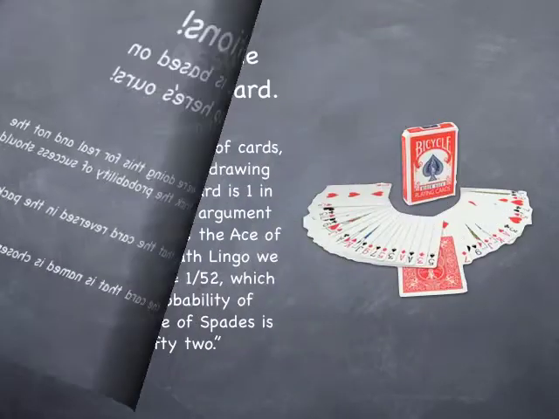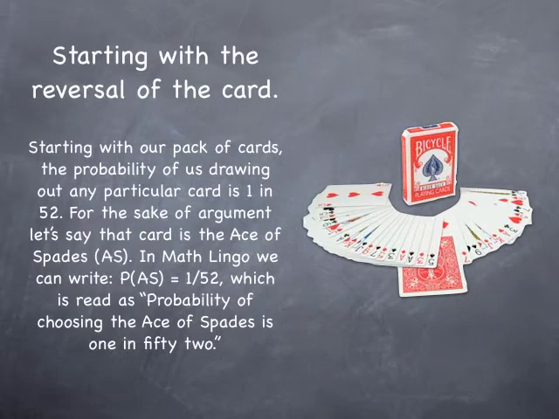First, we'll start with the card that we reverse in the pack, our prediction. The probability of us drawing out any particular card is 1 in 52. For the sake of argument, let's say that card is the Ace of Spades. In maths lingo, we write that down as this, which reads as probability of choosing the Ace of Spades is 1 in 52.